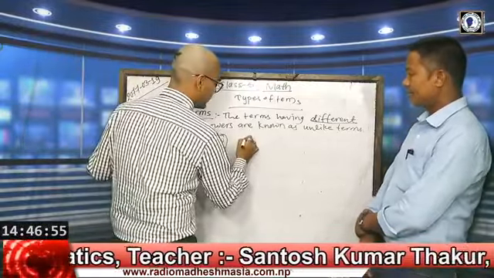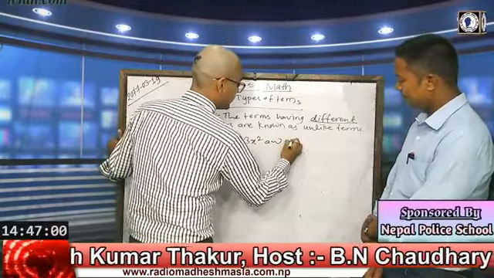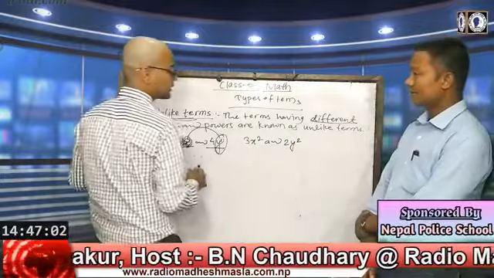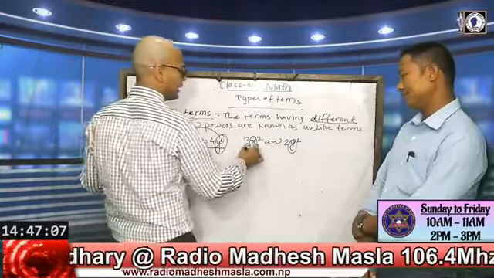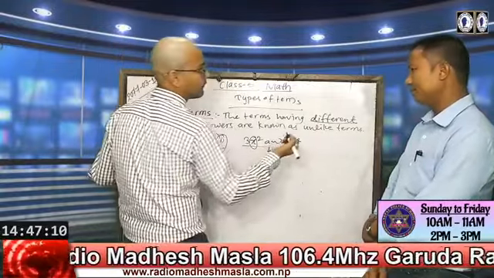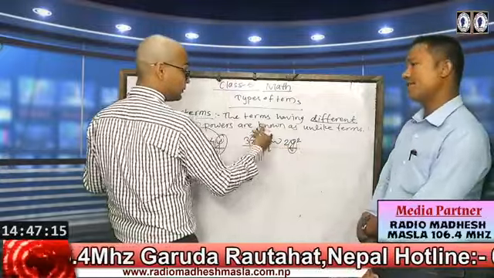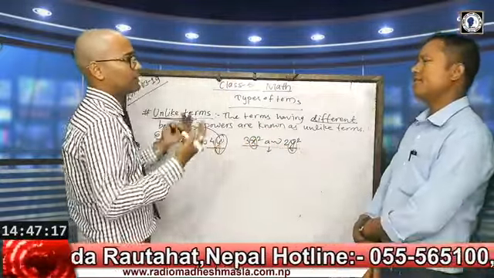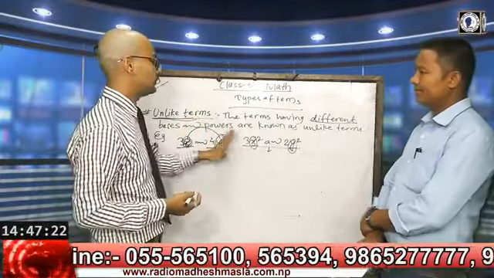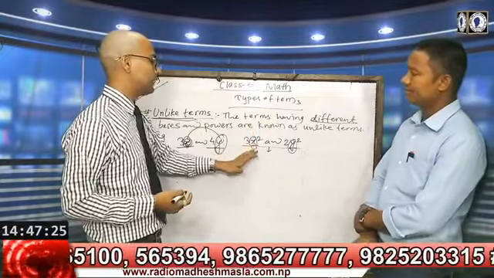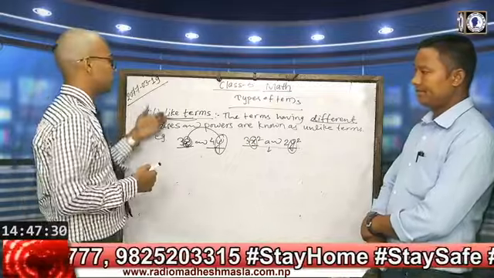In the same way, suppose 3x square and 2y square. In this condition, x and y are different, so we can identify these as unlike terms because their bases are different. If the powers are the same, it doesn't matter. To be unlike terms, the power or the bases should be different. It is just opposite to like terms.